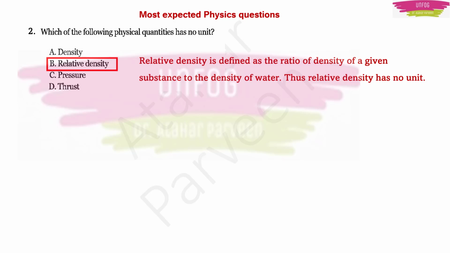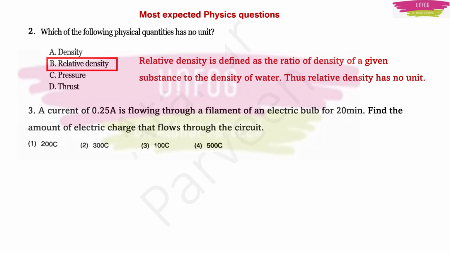Now here you can do a small exercise by getting to know the unit of density, the unit of pressure and the unit of thrust. So take it as an assignment. Try to find out the units of these three physical quantities and write them down in the comment section.